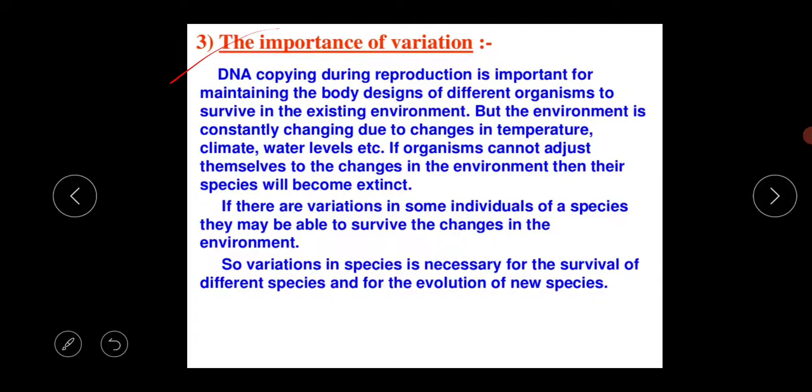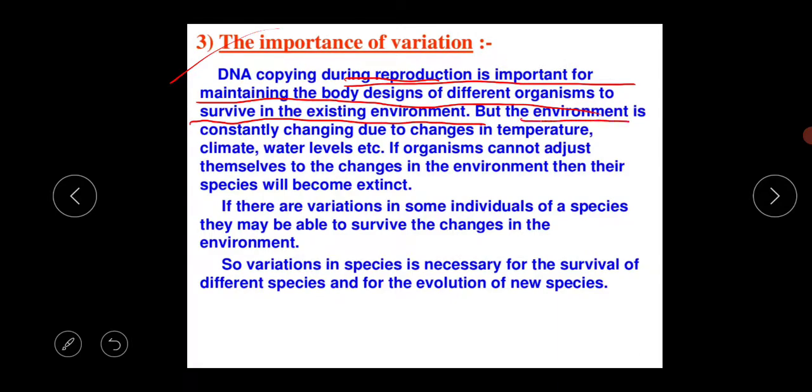What is the basic importance of variation? Suppose we were carbon copies of each other, clones of each other, then what would happen? DNA copying during reproduction is important for maintaining the body designs of different organisms to survive in the existing environment.